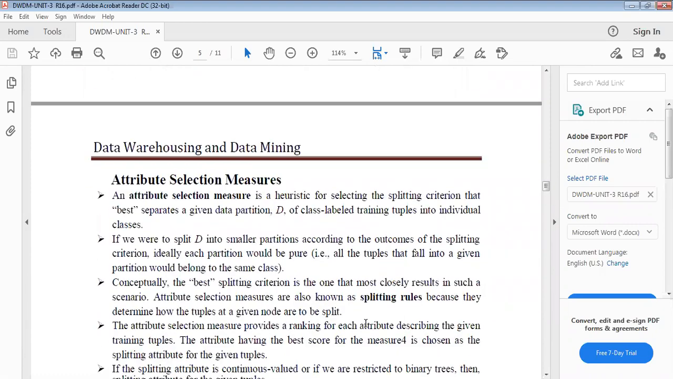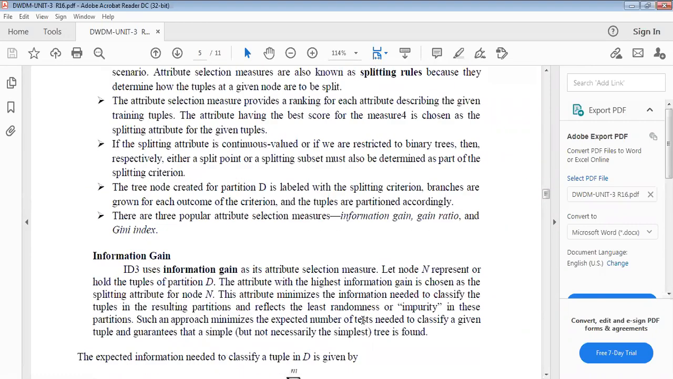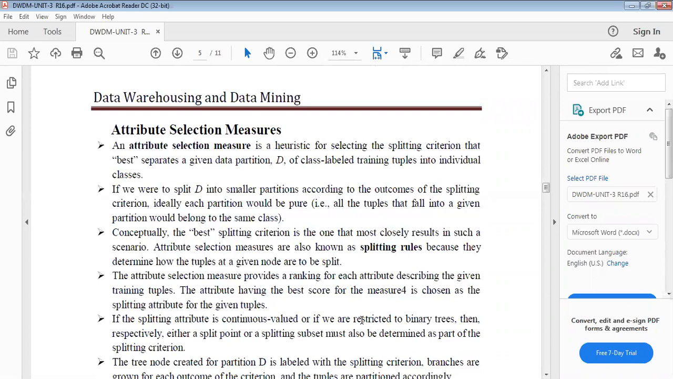Now, what are the measures? So here we have to represent the measures. Attribute selection measures is a heuristic for the selection of splitting criterion that best separates